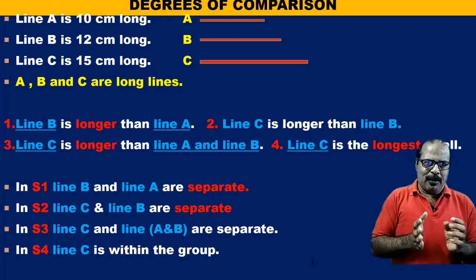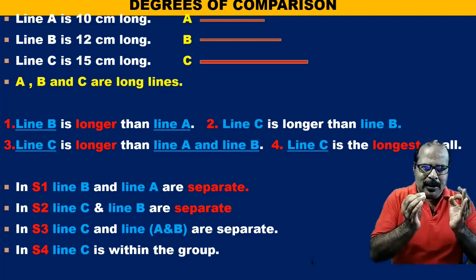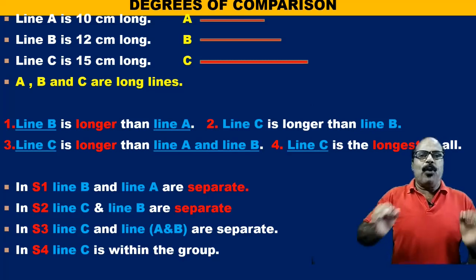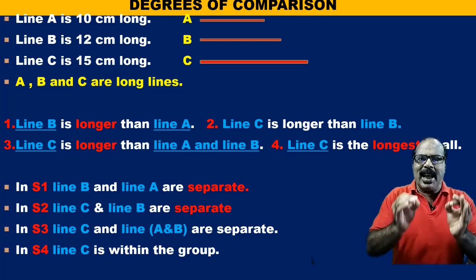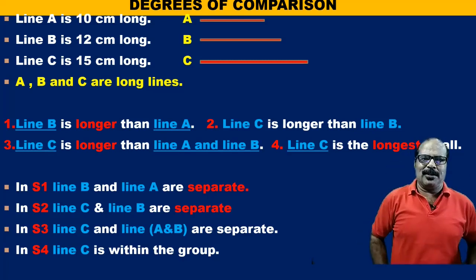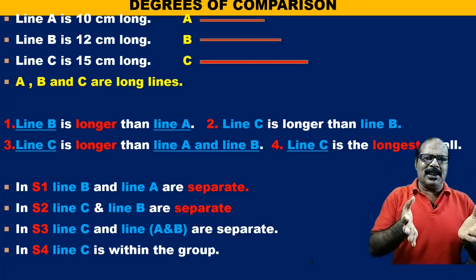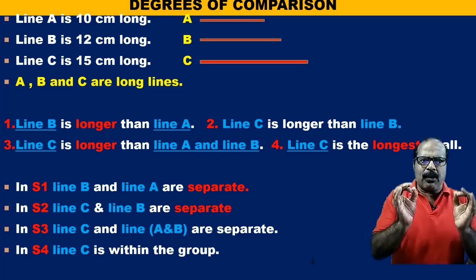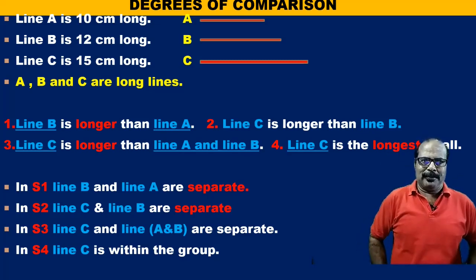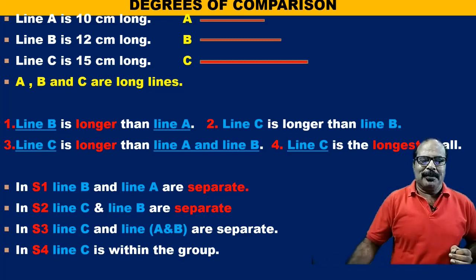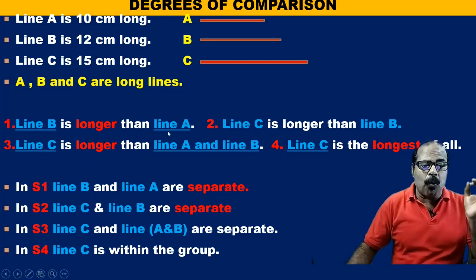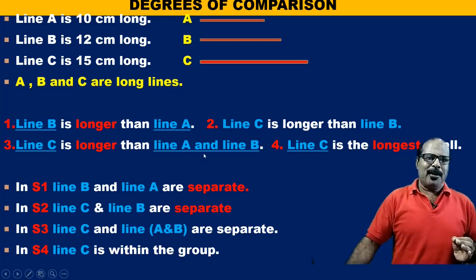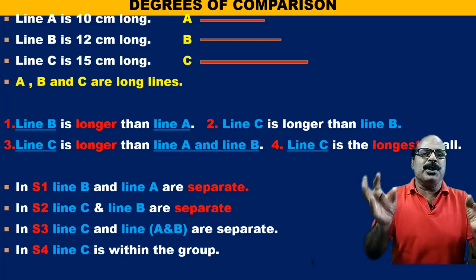So, what do we get as the conclusion? When we say A, B and C are long lines, we simply state the quality. Simply a quality, long. Now, in sentence 1, sentence 2 and sentence 3, we make a comparison between two.